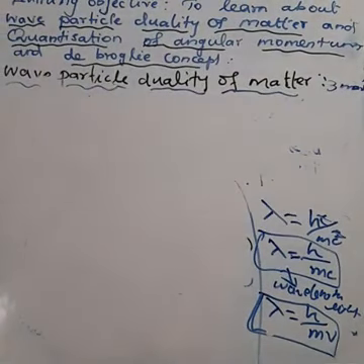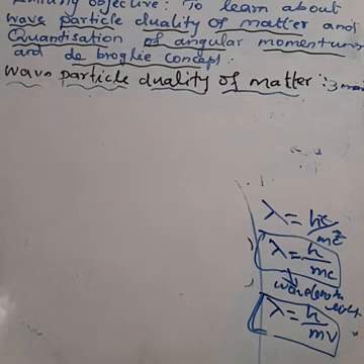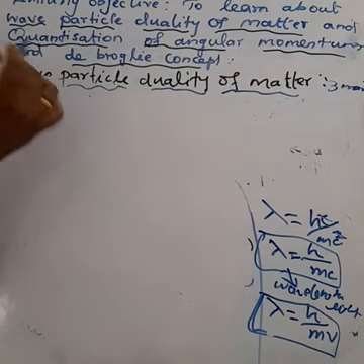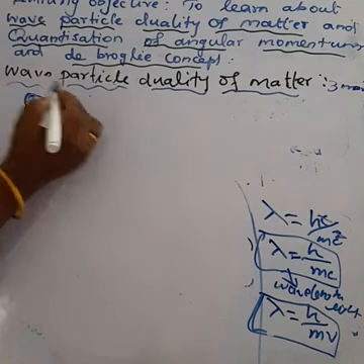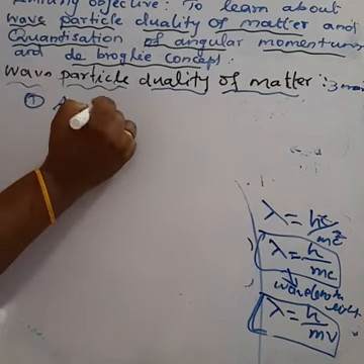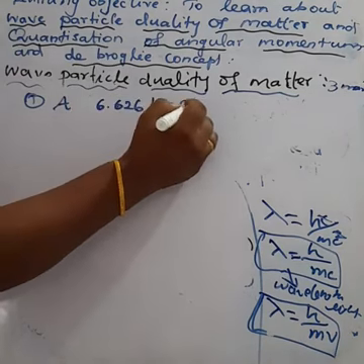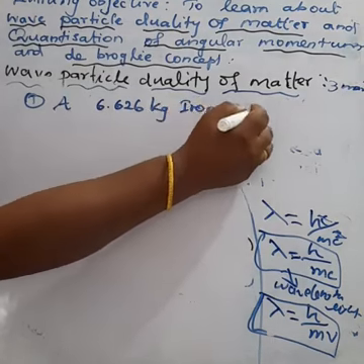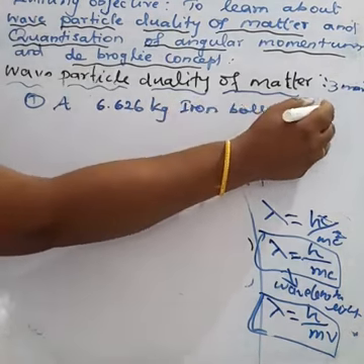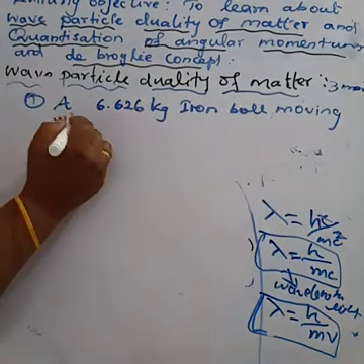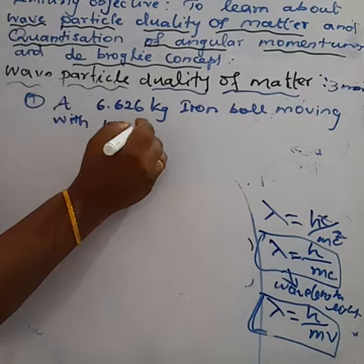Okay, let us understand this by calculating the de Broglie wavelength. With two calculations, we can understand the de Broglie wavelength. First, question number 1: a 6.626 kilogram iron ball moving with 10 meter per second. Question number 2: